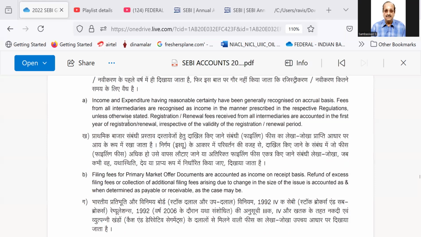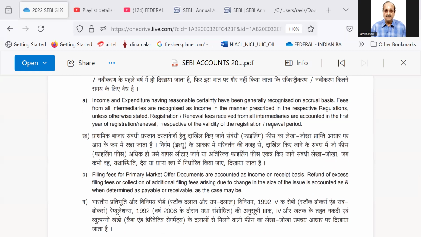Revenue recognition: income and expenditure having reasonable certainty have been generally recognized on accrual basis. Fees from all intermediaries are recognized as income in the manner prescribed in the respective regulations unless otherwise stated.